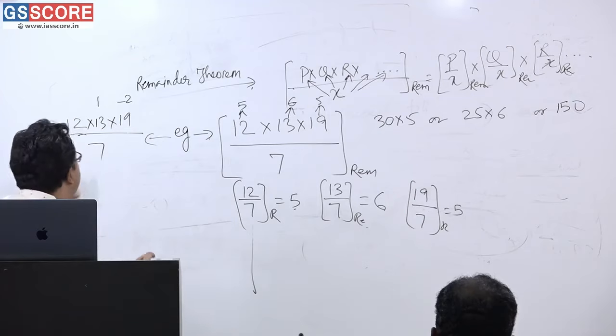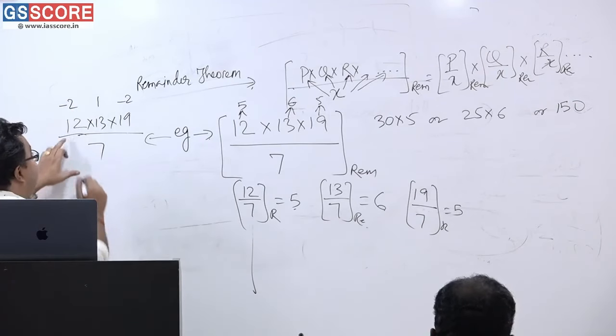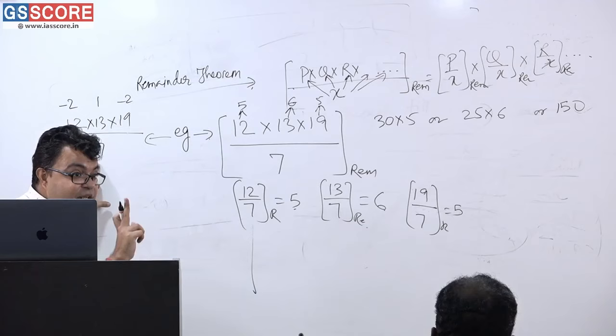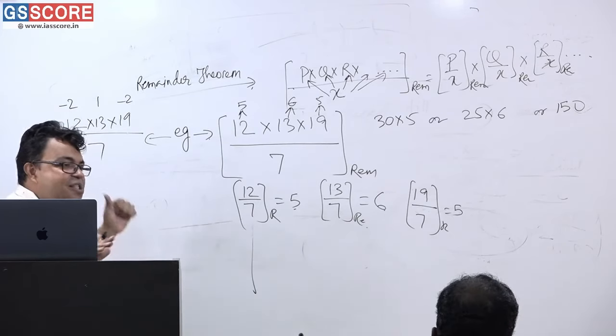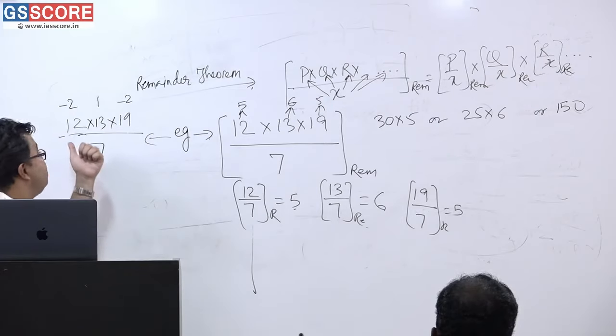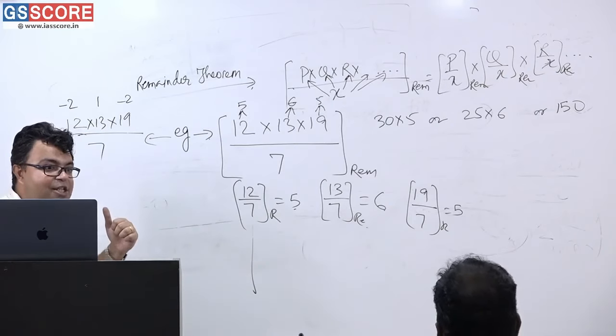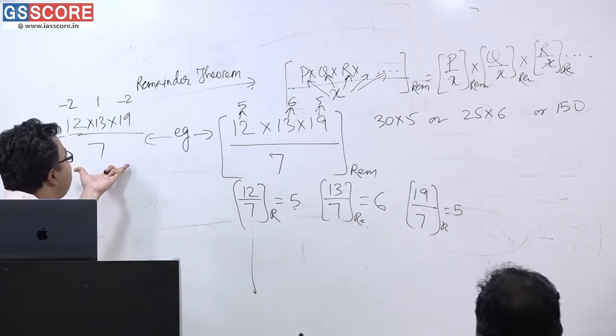It can also be said that minus 2 is the remainder because 14 is completely divisible by 7. Am I correct or not? Then minus 2 is there. See here, 7 2s are 14, 14 minus 2 is 12, so I can write the remainder as minus 2. So here I have done it in a different manner.